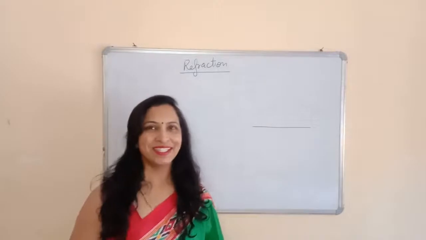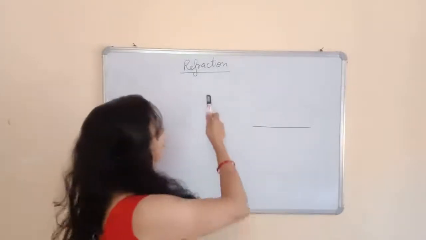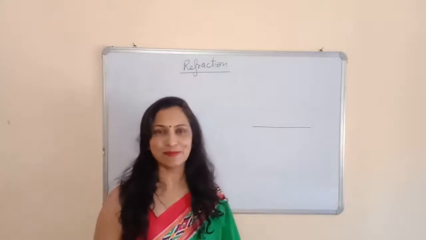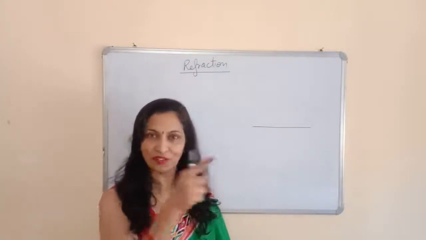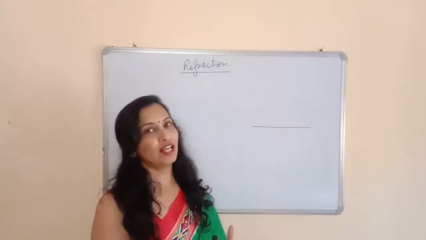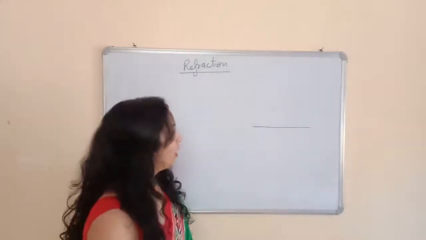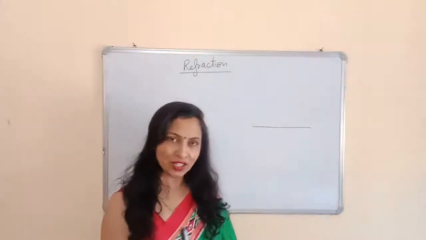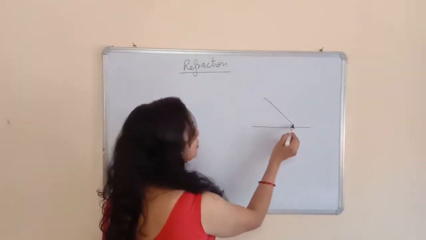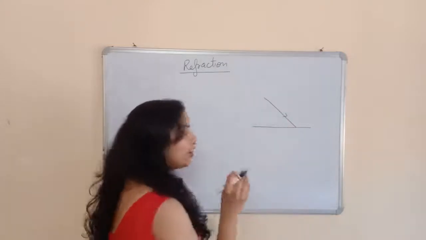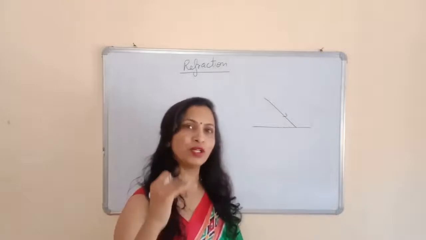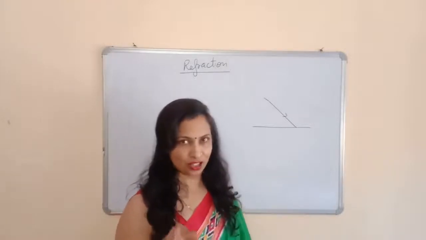Good morning, students. Now start the next part of the chapter, that is refraction. We understand what reflection is, and how reflection takes place through the plane mirror, the concave and the convex mirror. Now I am going to explain another phenomenon of light, that is refraction. Actually, what is refraction? Refraction is when the light passes from one medium to another medium, it deviates from its path. And this deviation of light when it passes from one medium to another medium is called refraction.